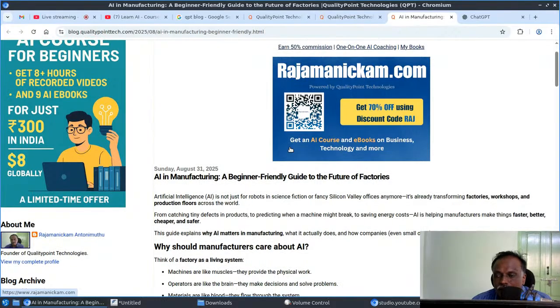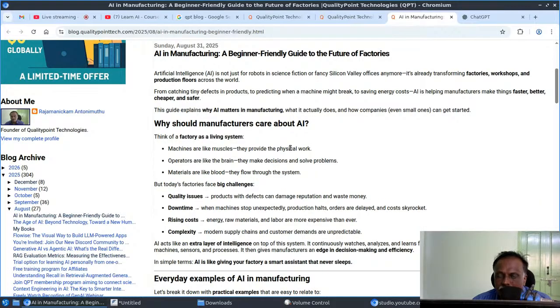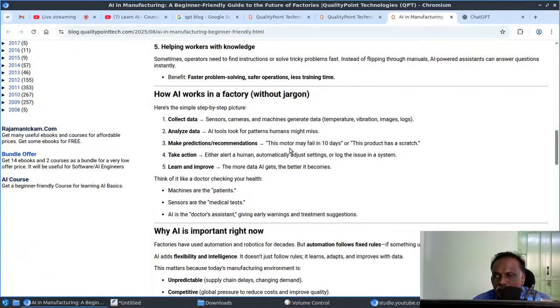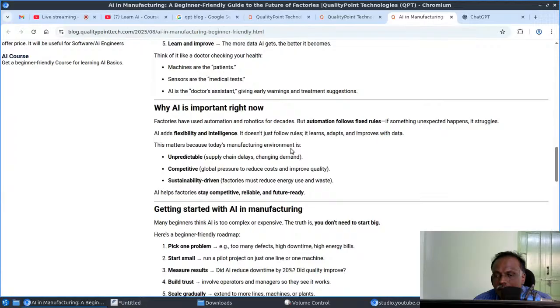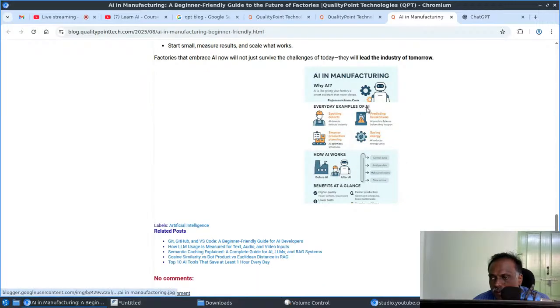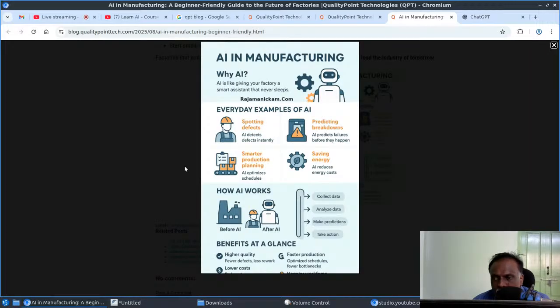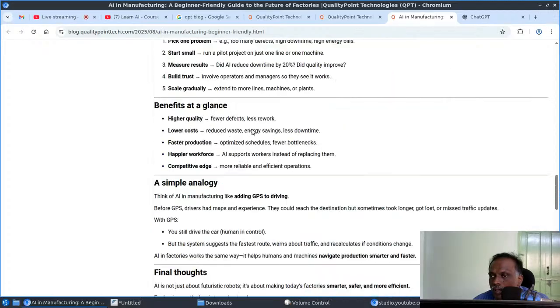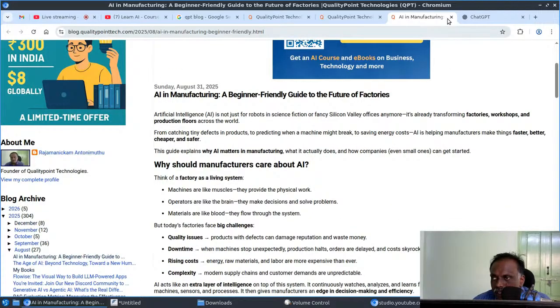So if you are in manufacturing or production or any kind of mechanical field, you'll find this useful. It's not very detailed, but you can still get some inputs or ideas from this article. AI in manufacturing. I even included one infographic: spotting defects, smarter production planning, predicting breakdowns, saving energy. It will collect the data, analyze it, make predictions, and take actions. So just check those details.